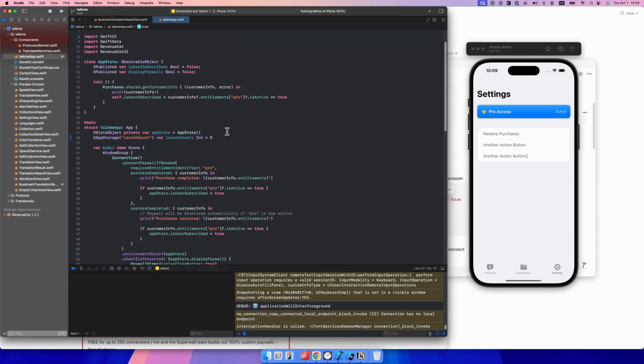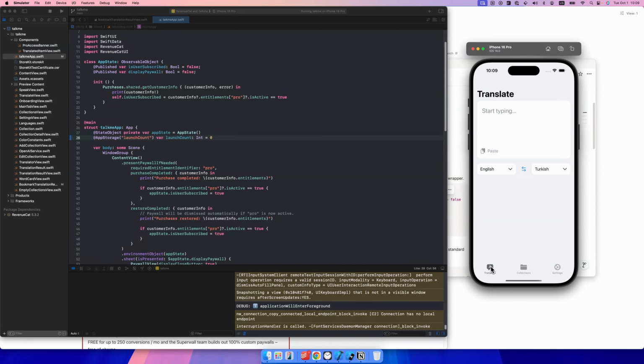This way, if the launch count is bigger than 5, for example, it might mean that the user actually likes the app because they just continue using our application. And also, since my application is about translations, I thought it would be great to count the translation results, how many times the user saved a translation result. Based on those two conditions, I can decide to show the prompt asking for their review.